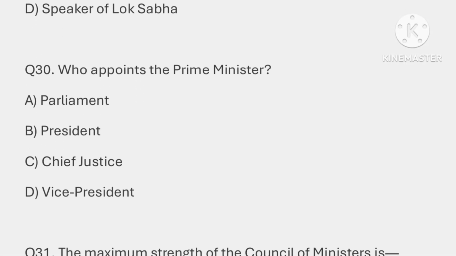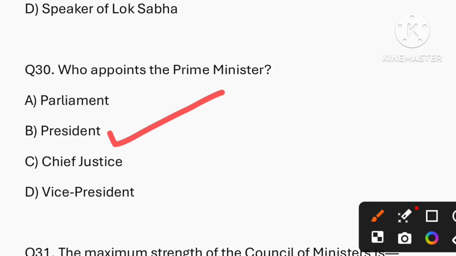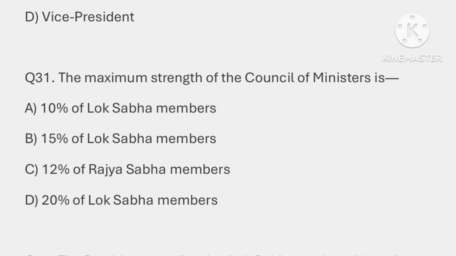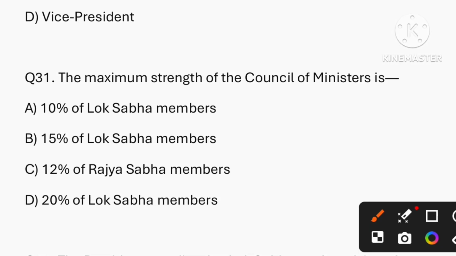Question number 30. Who appoints the Prime Minister? So the correct answer is B, that is President. Question number 31. The maximum strength of the Council of Minister is, so the correct answer is option B, that is 15% of the Lok Sabha members.